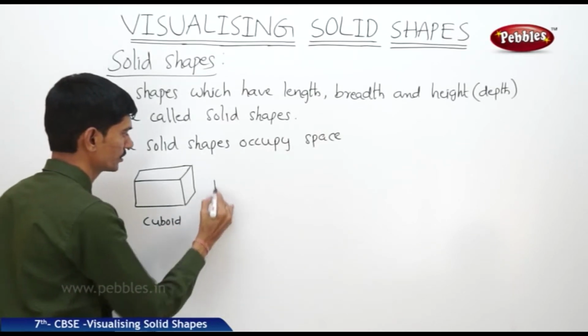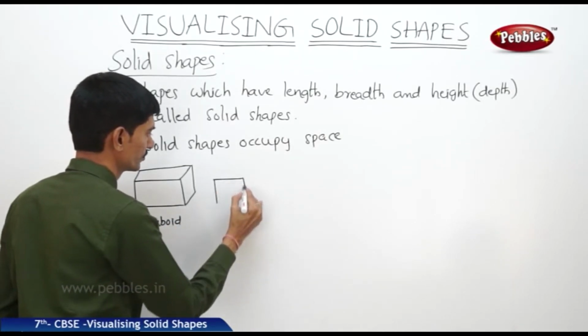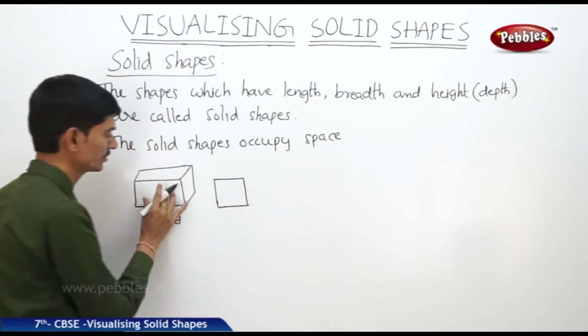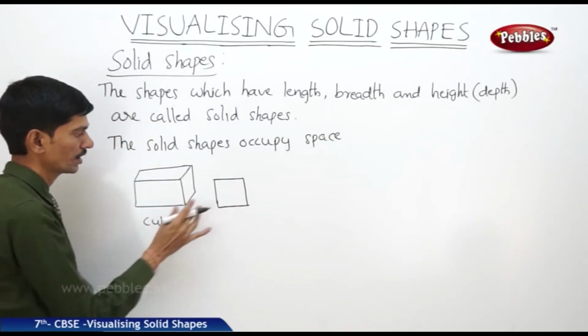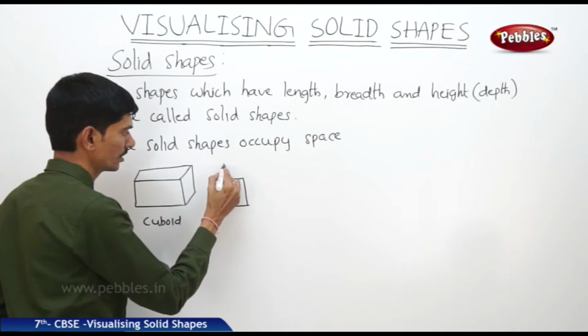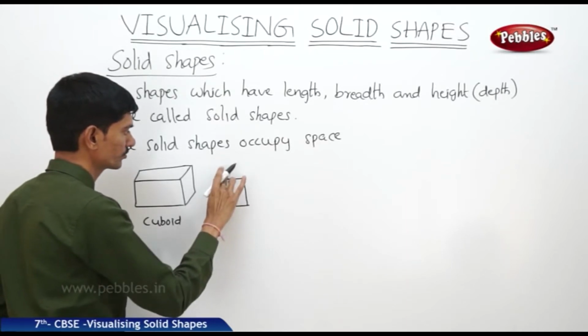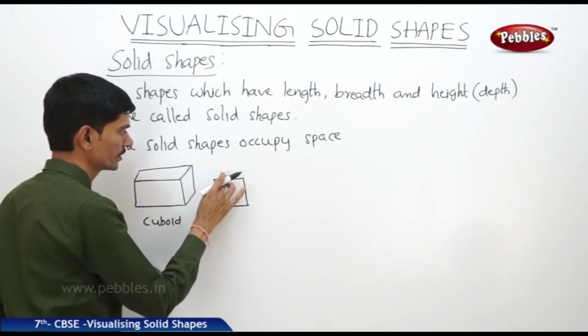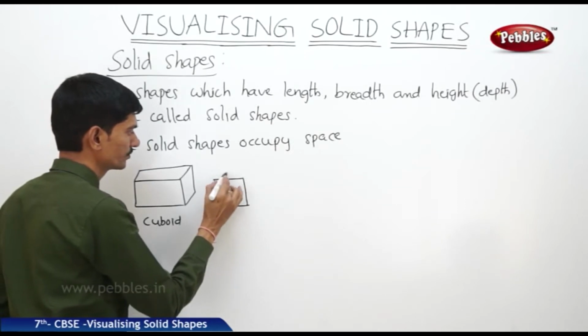Now if you consider the cube, now the cuboid has length, width as well as height, and even the cube has length, width and height. So a cube is also said to be a solid shape.